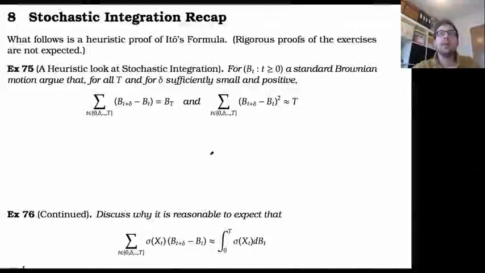The point of this class, lecture, video is to recap some of the things you should already know about stochastic integration and Ito's formula. We're going to take a kind of unrigorous look at these, a bit like before when we were deriving the HJB equation. We relied on various Taylor expansions in order to derive the Hamilton-Jacobi-Bellman equation from the discrete time Bellman equation. Okay, we want to do something similar.